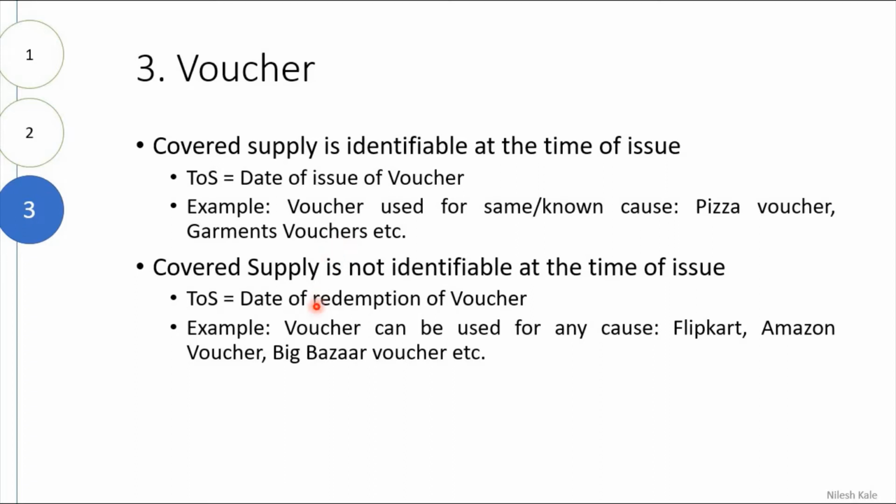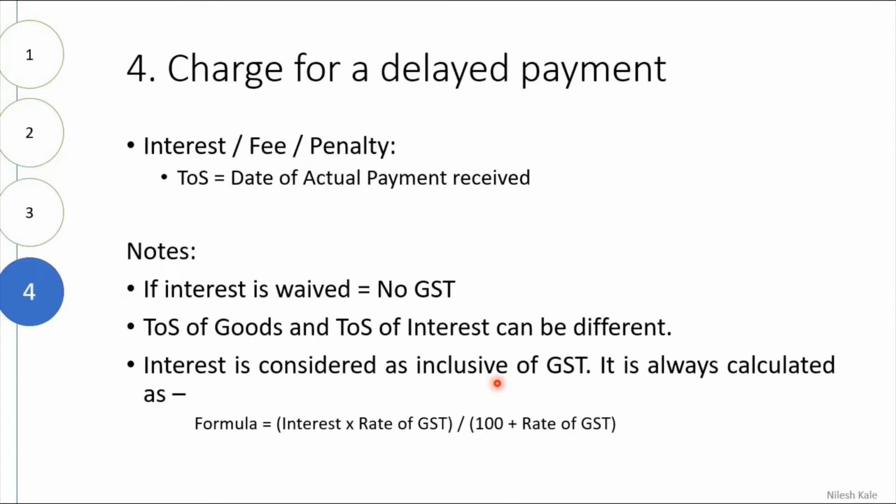But there are some vouchers where we do not know what we are going to do with that voucher. Like you have a Flipkart 50% voucher. You purchase anything on Flipkart, you will get 50% off. So that will be a voucher where the supply is not identifiable. Hope you have understood, right? So the time of supply in this case will be the date of redemption of that voucher. So this is in case of vouchers.